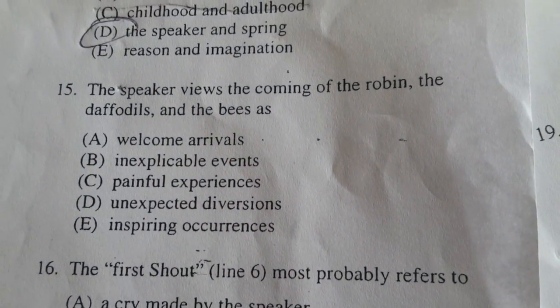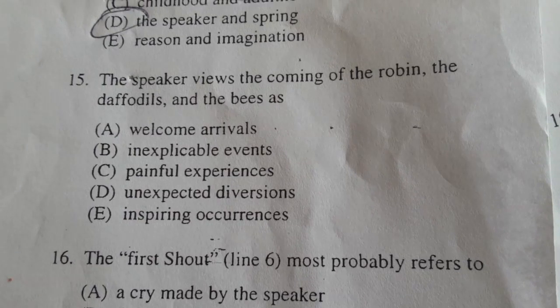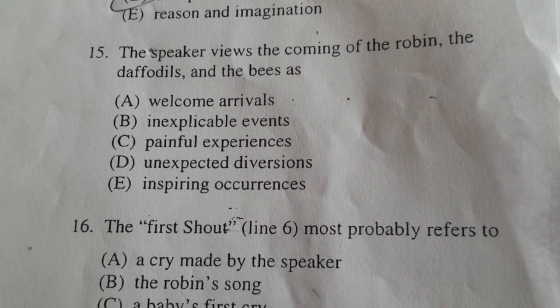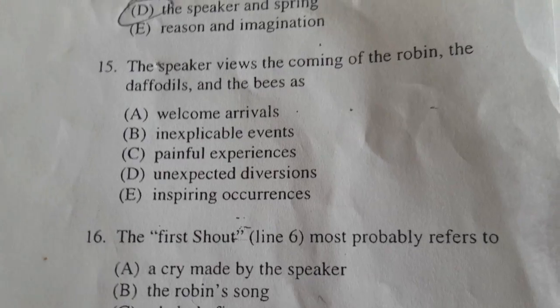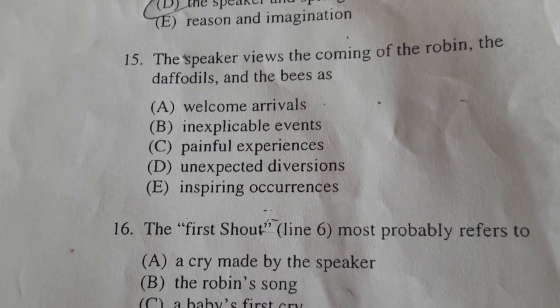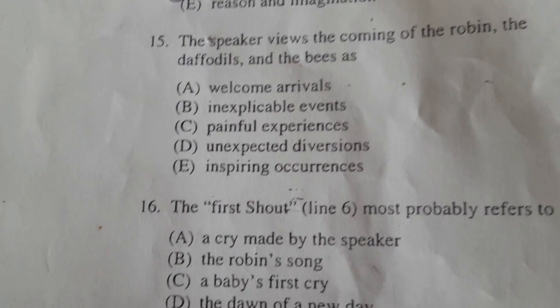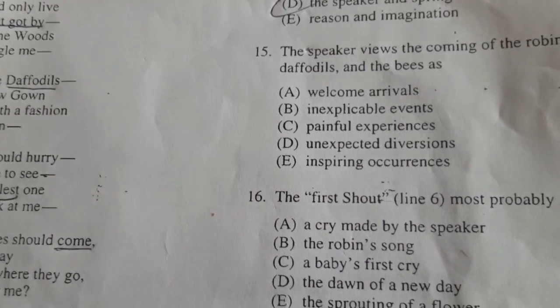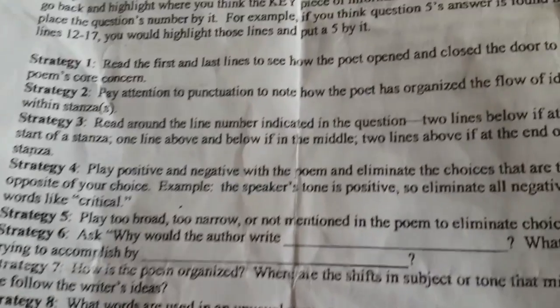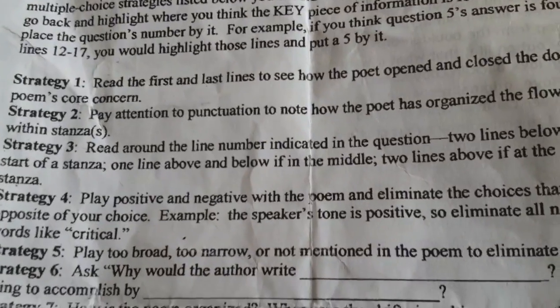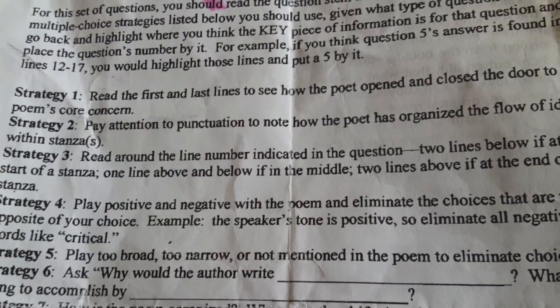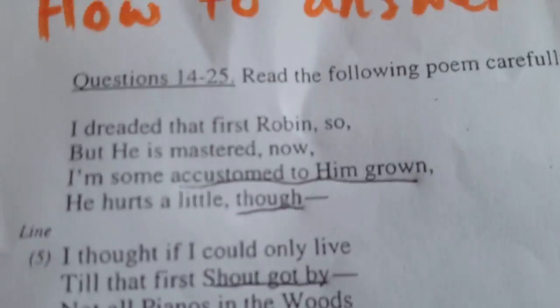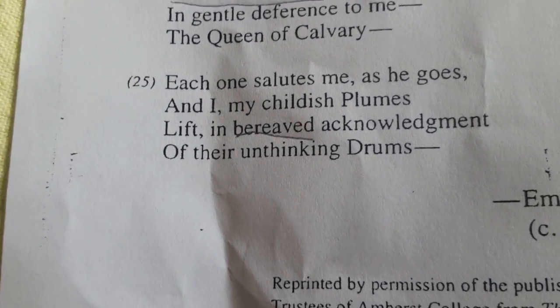All right. The speaker views the coming of the robin, the daffodils, and the bees as welcome arrivals, inexplicable events, painful experiences, unexpected diversions, and inspiring occurrences. All right, so the first thing we have to do is find 3 strategies, right? Okay, yeah, let's do that. I think 1 is pretty good. Yeah, we can definitely use strategy 1. Read the first and last lines of the poem, okay? I read that first robin, so I'm thinking.